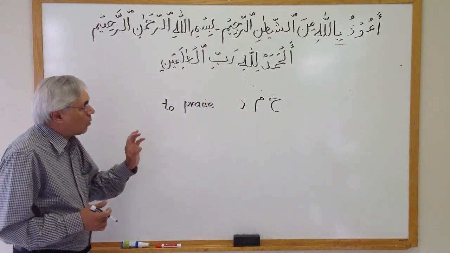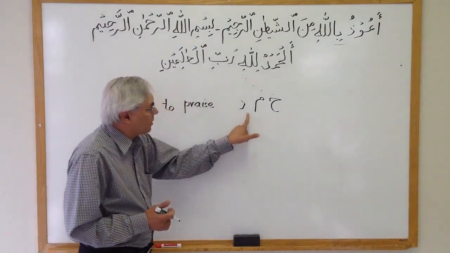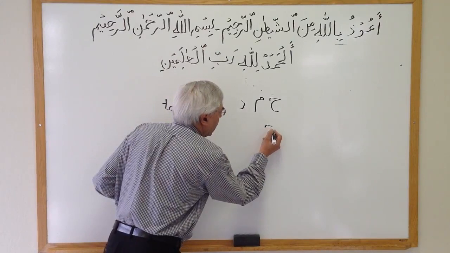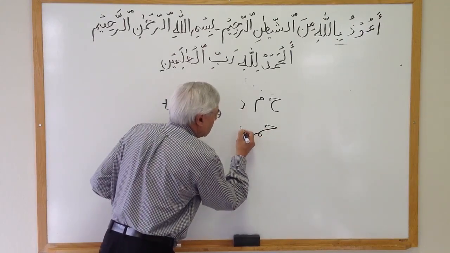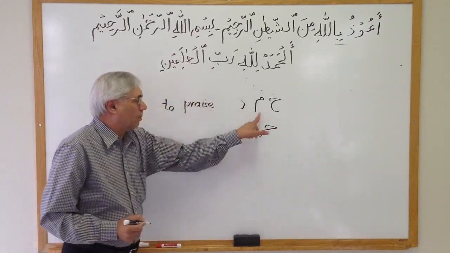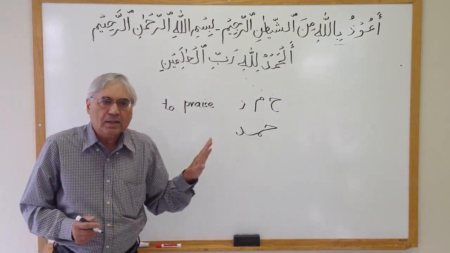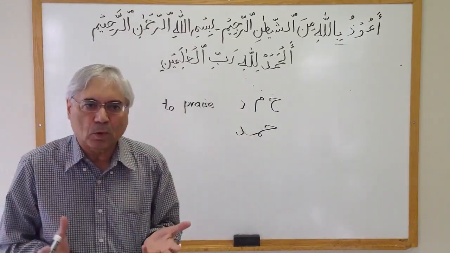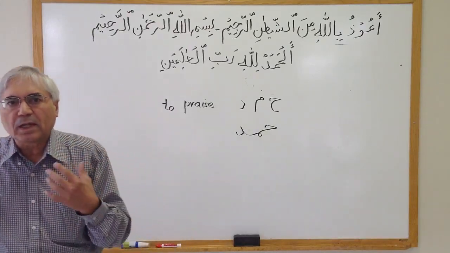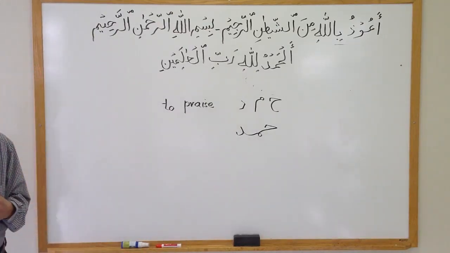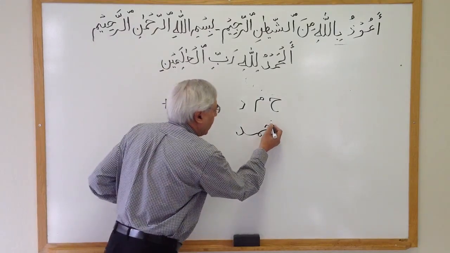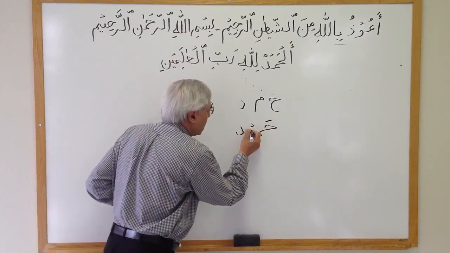Now I'm going to take these three letters and write them down together by the combination like this. By writing this way, I cannot pronounce this. So we take help of some harakats to pronounce, and I'm going to put these harakats here.